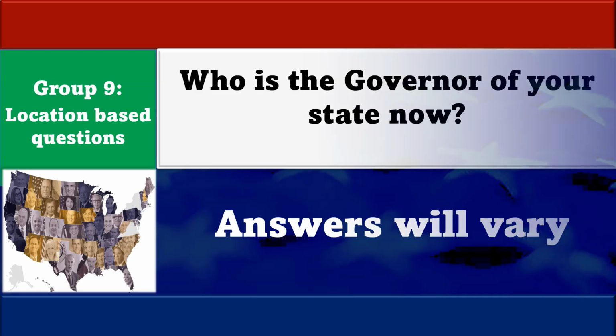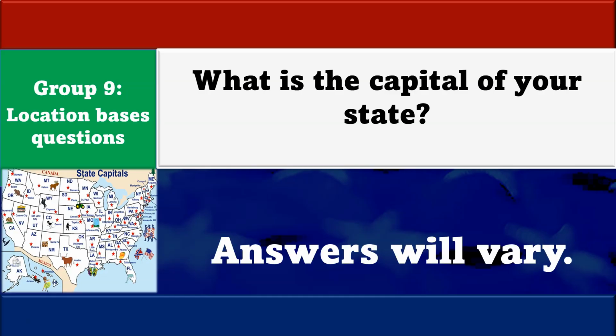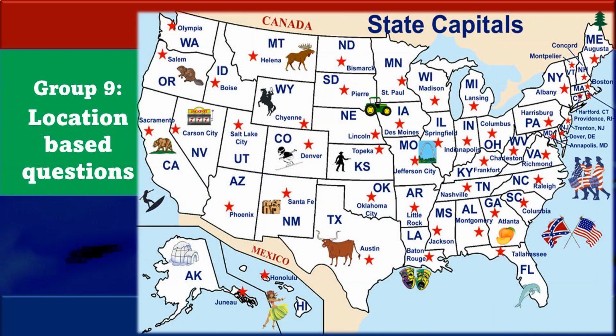Let's move on. What is the capital of your state? Answers will vary here again, depending on where you live. But in front of you, you have a map with all 50 states. All you have to do here is find your state, and you will also find the capital of your state right next to the red star.